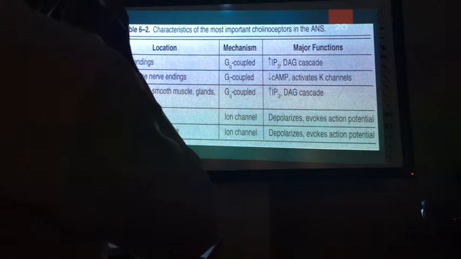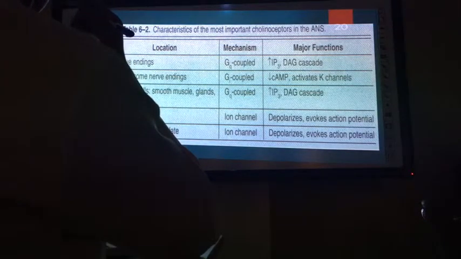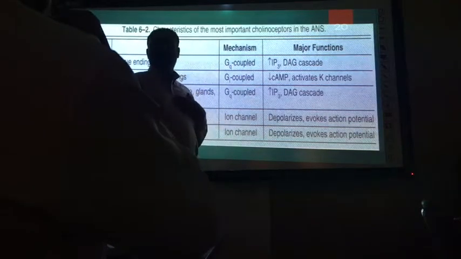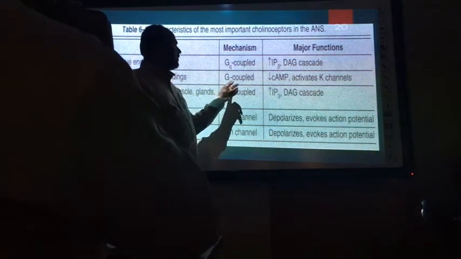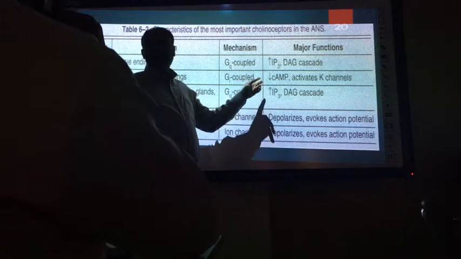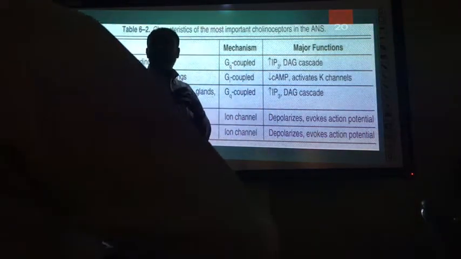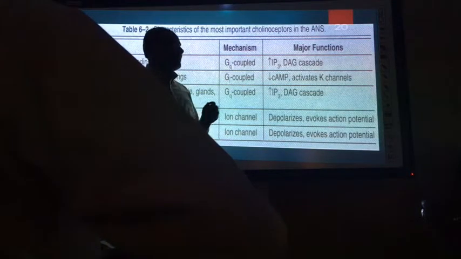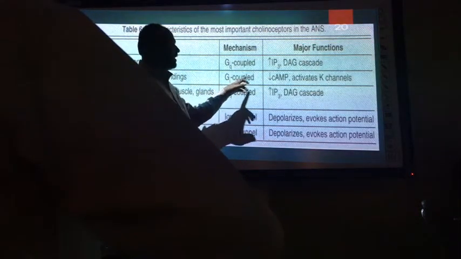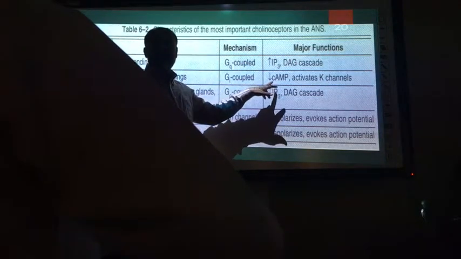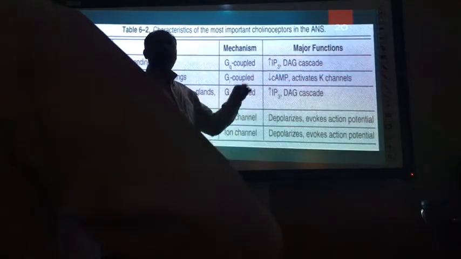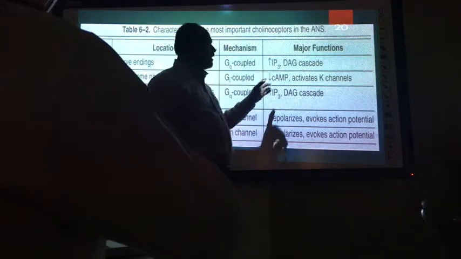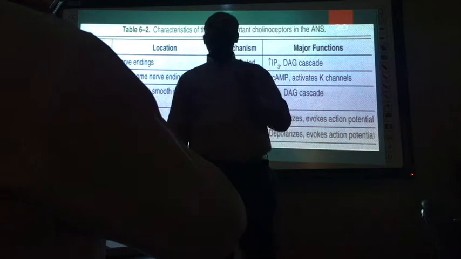Coming to M2, it is more specific to the heart and has a very prominent action. It is also found in some nerve endings. Its mechanism is that the G protein is Gi, which is linked with adenyl cyclase. We know adenyl cyclase converts ATP to cyclic AMP. But when Gi is there, it decreases adenyl cyclase, thereby reducing the amount of cAMP generated. Also, it activates potassium channels.